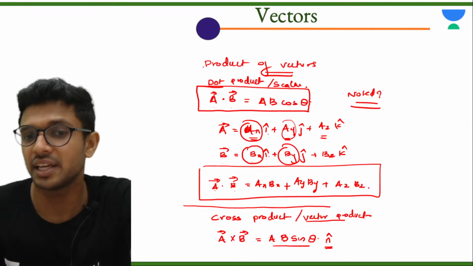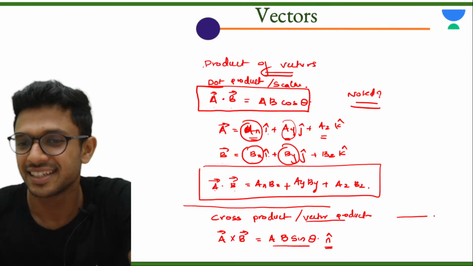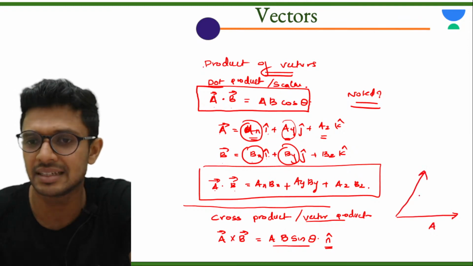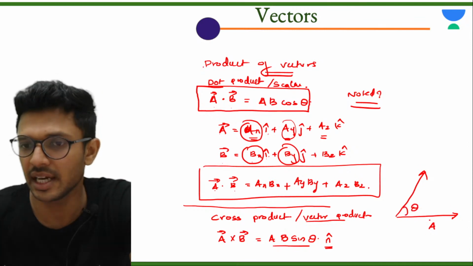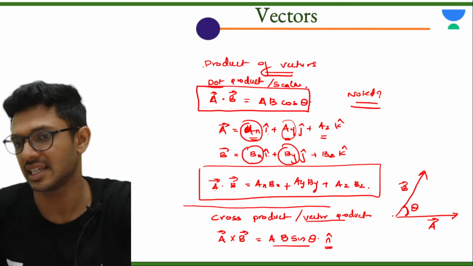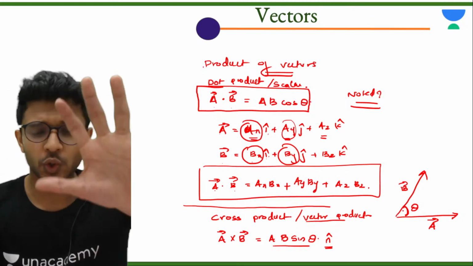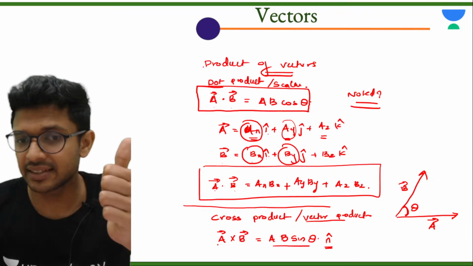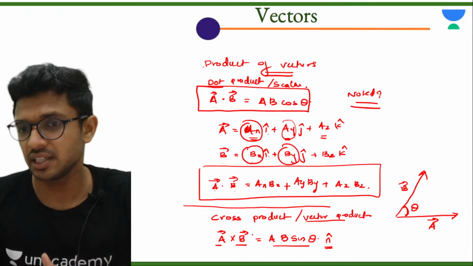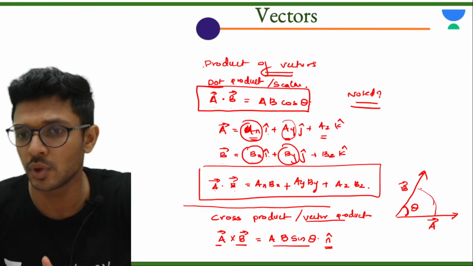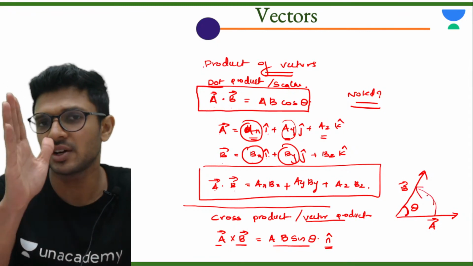How many of you know to find the direction of A cross B? Those who don't know, please listen here. ये हमारा वेक्टर A है, ये हमारा वेक्टर B है. This is the angle theta between them. It is A cross B, ठीक है? So starting from the vector A, we have to move towards vector B. So take your right hand, everyone.